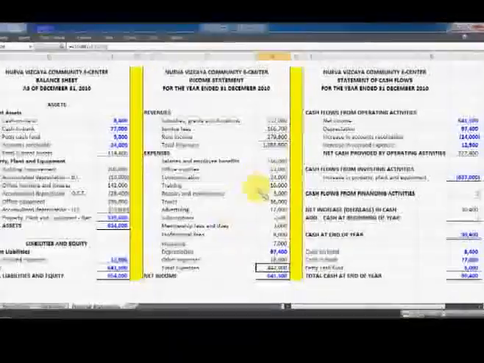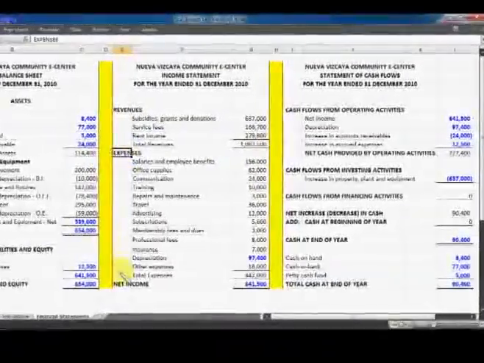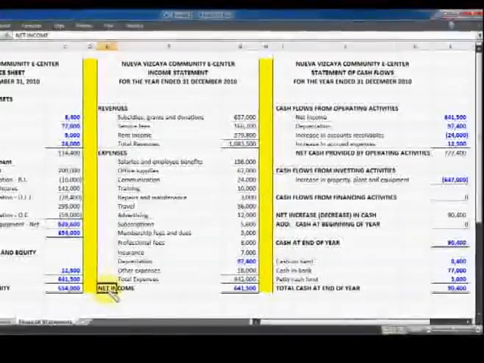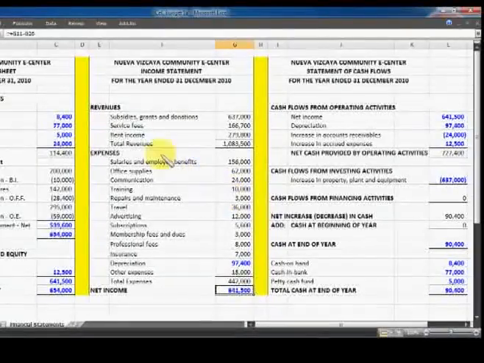The difference between revenues and expenses is either net income or net loss. In this case, we have a net income because the total revenues exceed the total expenses. But if the total expenses are greater than the total revenues, then we have a net loss.